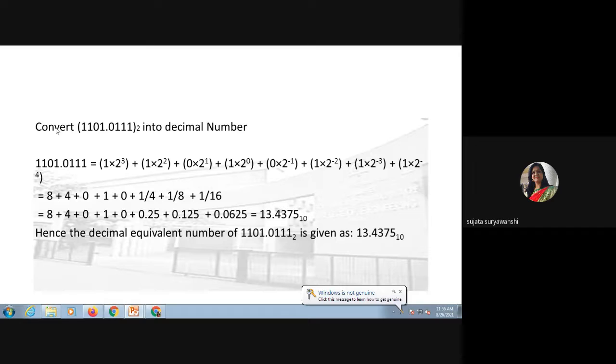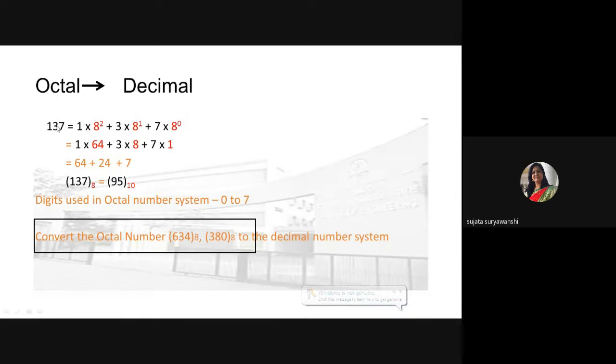9 is represented by 1 1 in octal. Then 10 is represented by 1 2. 11 is represented by 1 3. Like this, you need to write down all the first 15 octal numbers, as you cannot use 8 and 9 in the representation of an octal number. Okay, so here this is the octal number 137, and if you want to convert the octal number into a decimal number, as the octal number has base 8, you simply multiply each octal digit by 8 to the power.